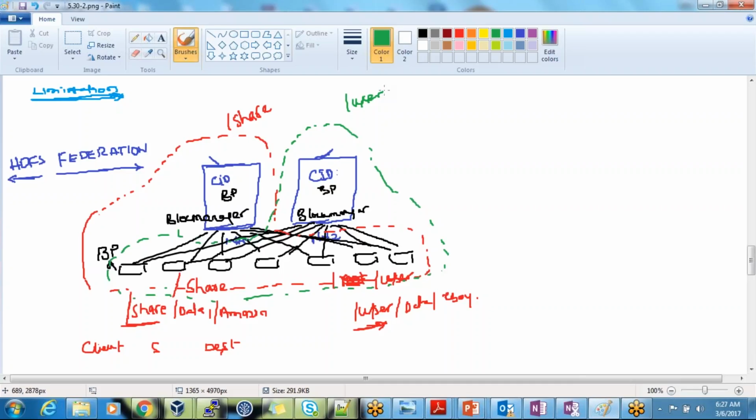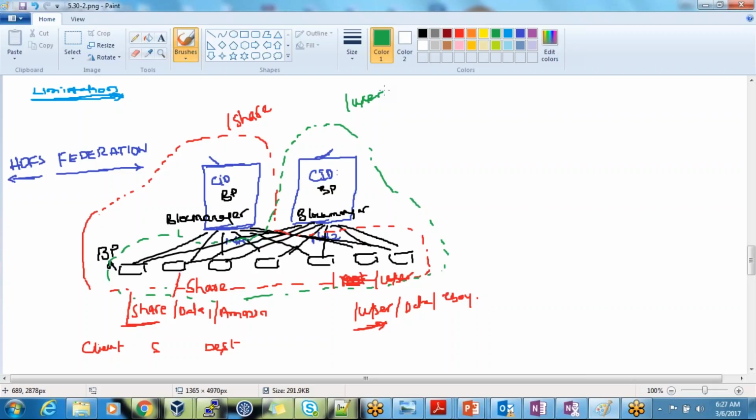So when you look at it independently or individually from the respective clusters, respective name nodes, they say, oh, this is my cluster, this is my cluster ID, these are the blocks I have, this is the data I have in these blocks. So when I want to launch a job, okay, this part only, right? I have no need to worry about the whole data. So this is the part of the data which I need to go ahead and process. Understand, guys? This is how your federation works.